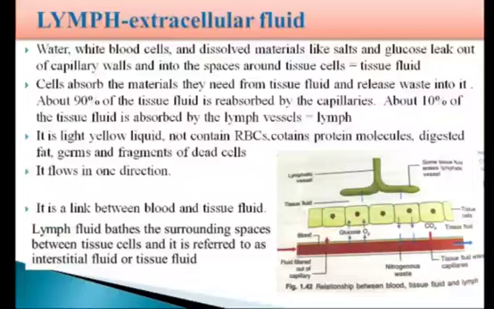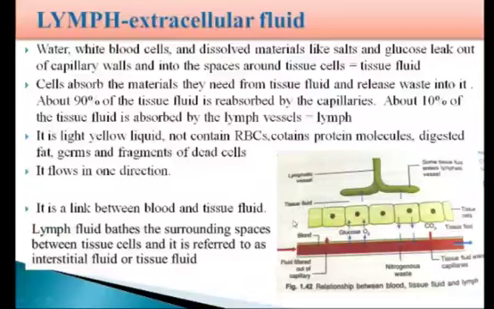It is similar to plasma, so it bathes all the body cells and facilitates exchange between blood and body cells by diffusion. This fluid is called tissue fluid. Here you can see this is the tissue fluid.